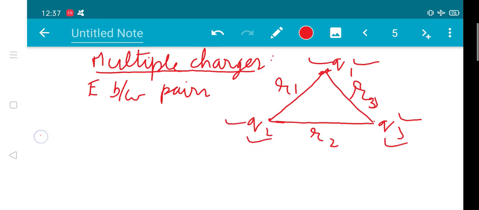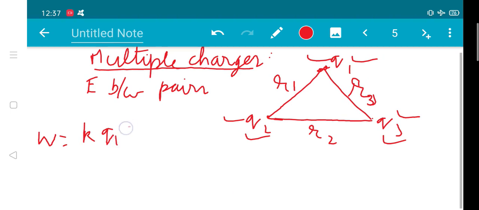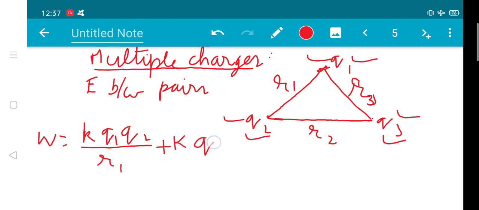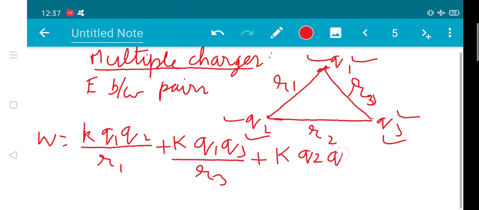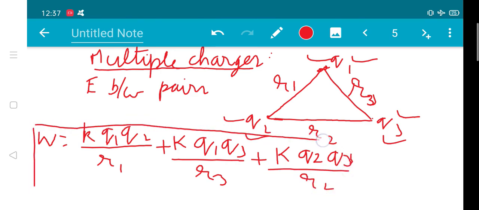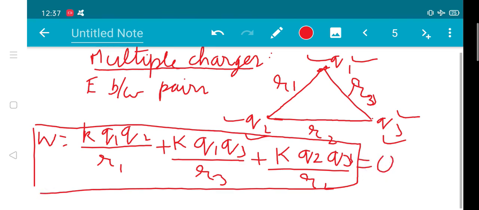So if I write directly the formula, work done will be equal to K Q1 Q2 upon R1 plus K Q1 Q3 upon R3 plus K Q2 Q3 upon R2. So this will be the work done, or the potential energy, or the interaction energy of the system of multiple charges.